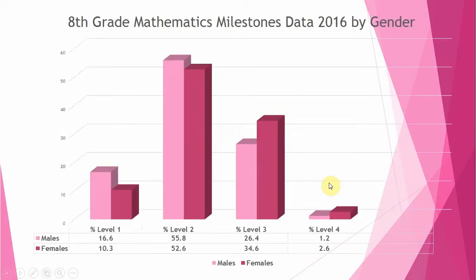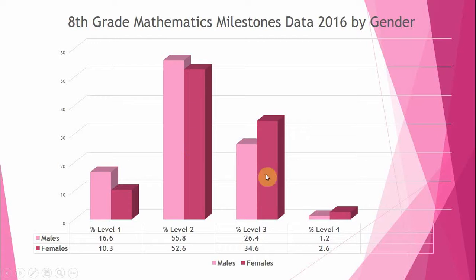Now here is a comparison of the same milestones that I just showed you by gender. The light purple are our males, and the dark purple are females. You can see here we've got our level 1s. The males have more level 1s. They're at 16%, and the females are at 10. Level 2s are pretty close, with a 3% difference between the males and the females.